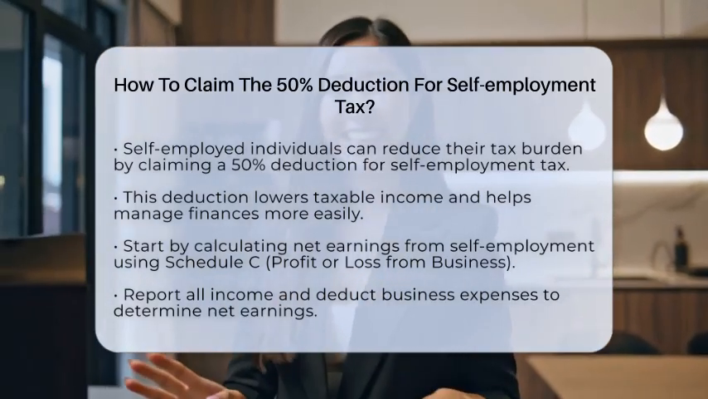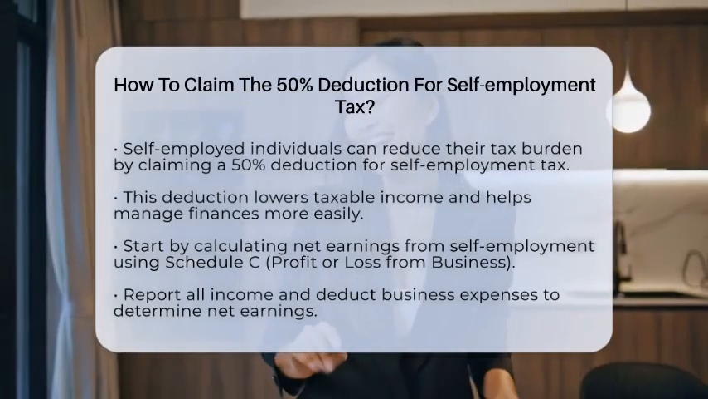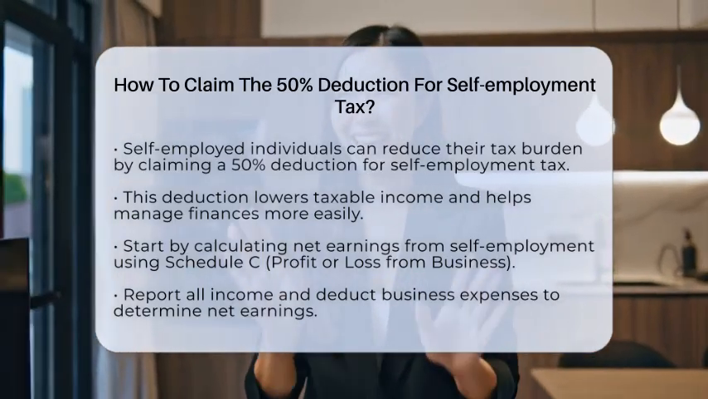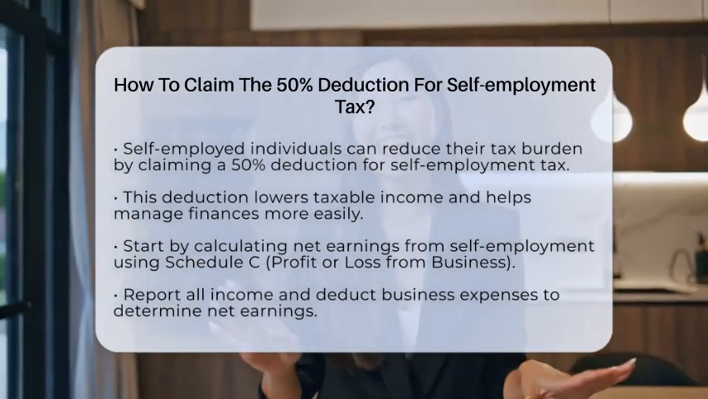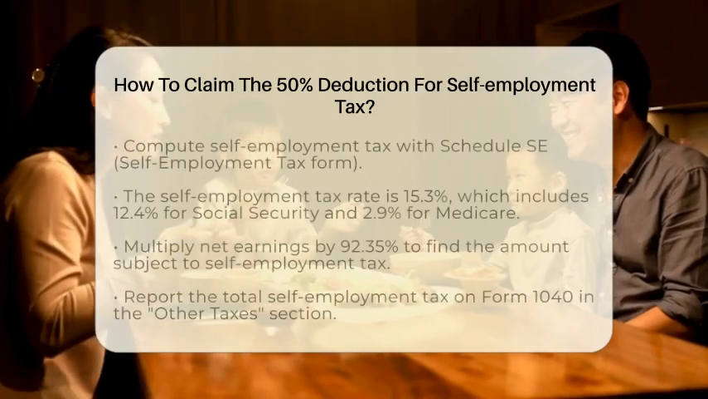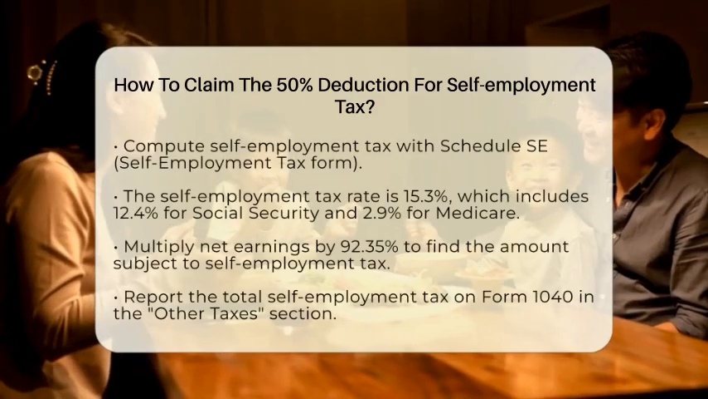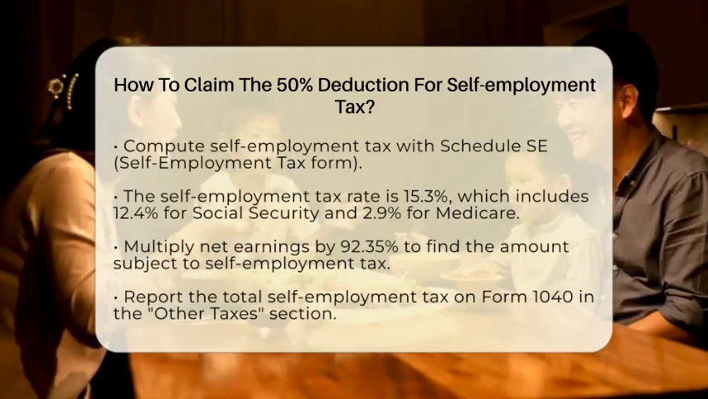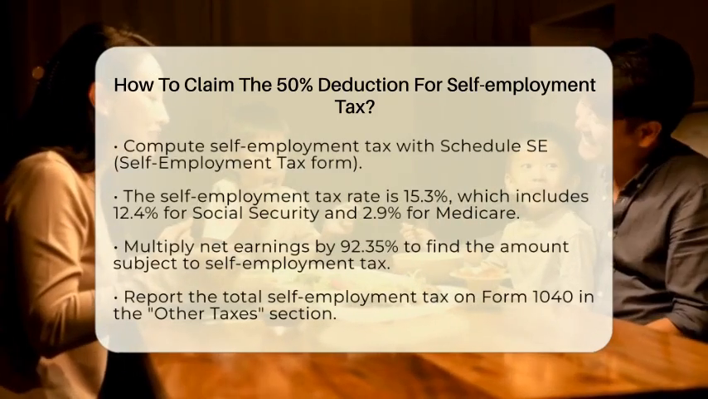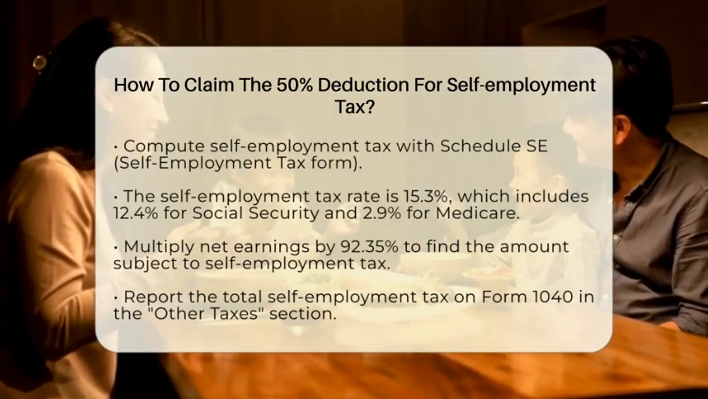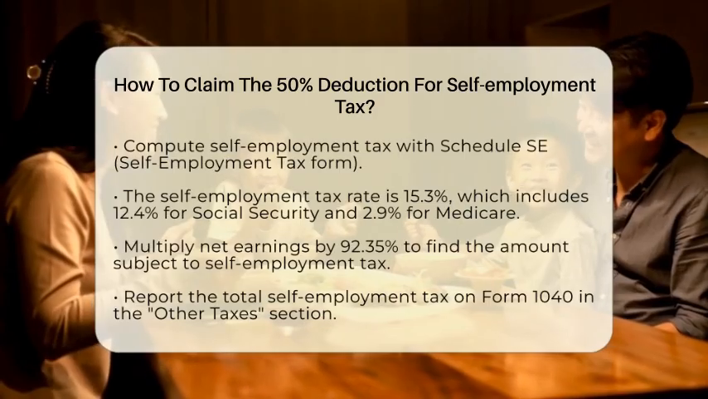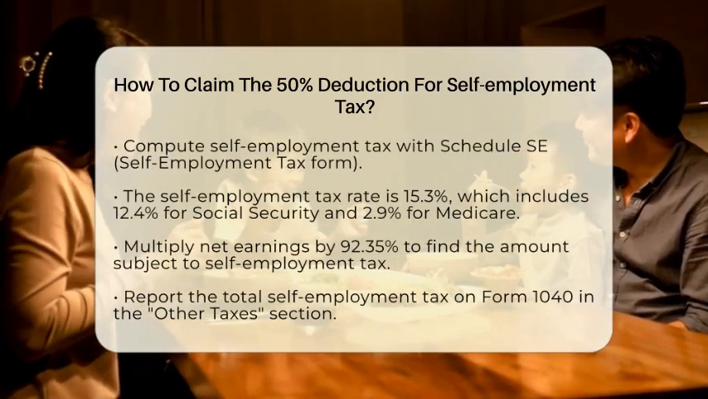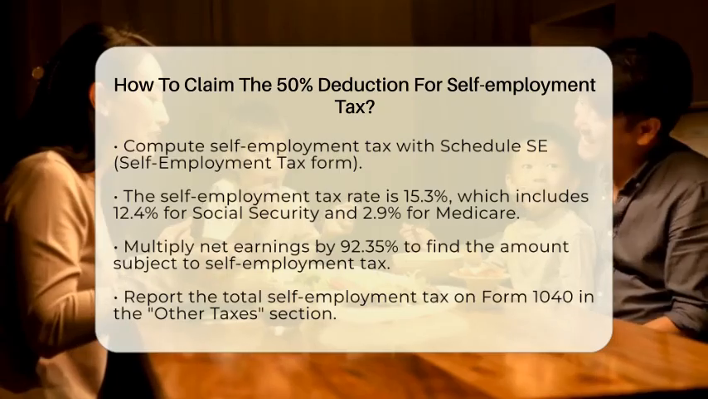Next, you will compute your self-employment tax using Schedule SE, which is the self-employment tax form. The self-employment tax rate is 15.3%, which includes 12.4% for Social Security and 2.9% for Medicare. To find the amount subject to self-employment tax, multiply your net earnings by 92.35%. This factor adjusts your earnings to reflect the self-employment tax calculation.